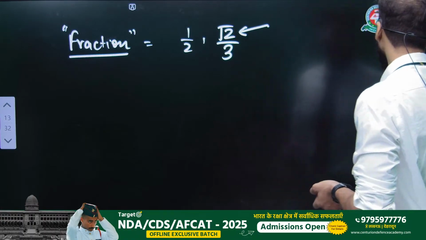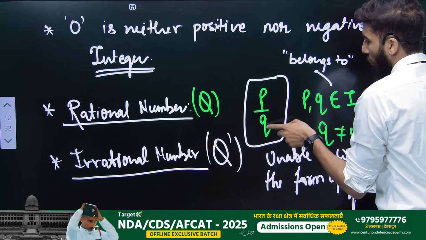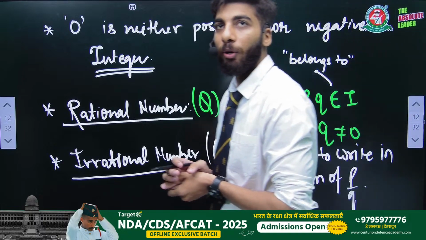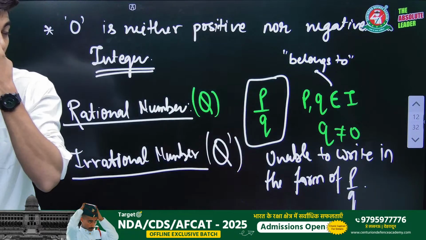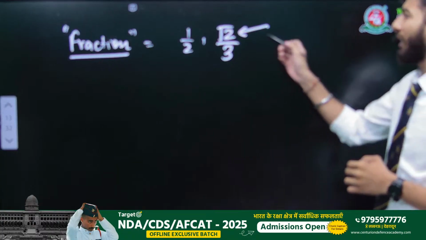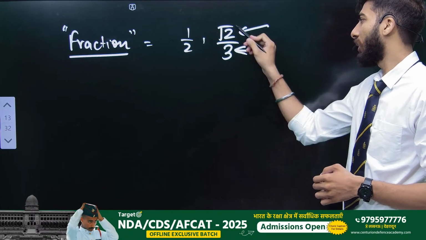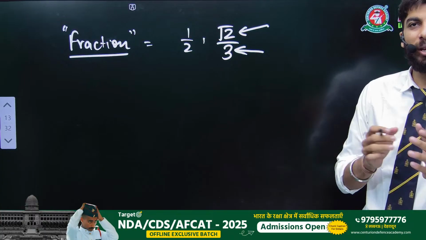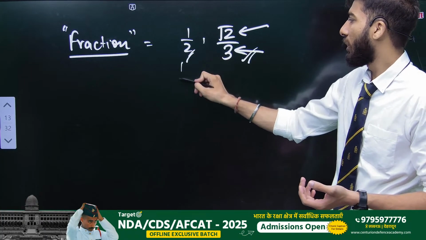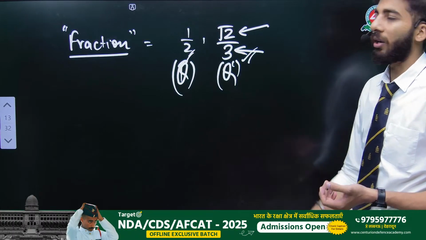And the definition of rational number is that every number you write in the form of p by q, and p and q both belong to integers. In a fraction, there is no compulsion that the numbers should be integers. They can be anything. So this is also a fraction. This is a rational number, but this is not a rational number. This is an irrational number.